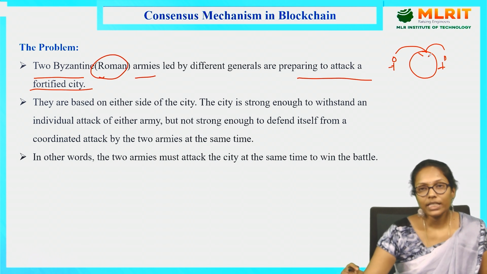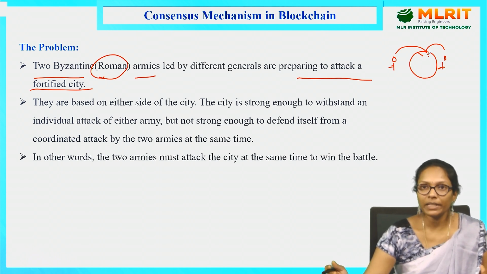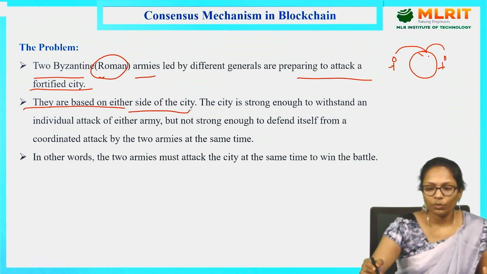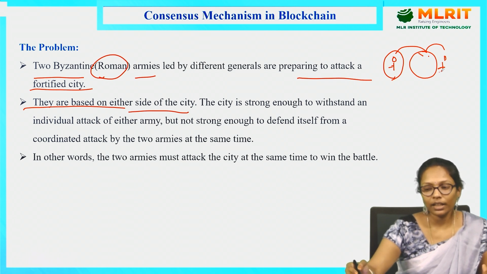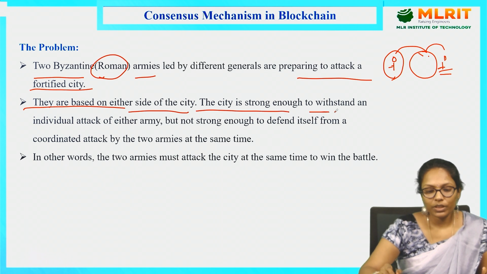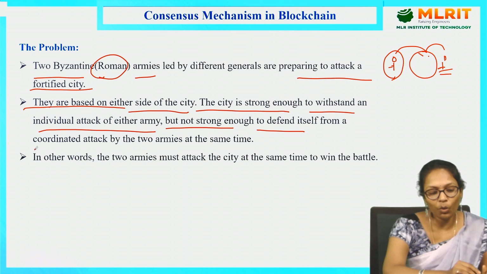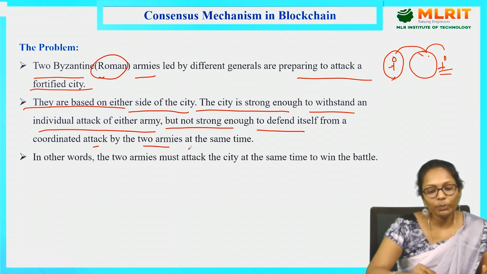We will see the different scenarios in which the attack will be successful or defeated. One army is on one side of the city and the other army is on the other side. The city is strong enough to withstand an attack by either army alone, but not strong enough to defend itself against a coordinated attack by the 2 armies at the same time.